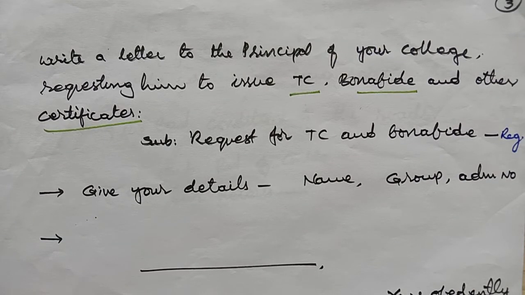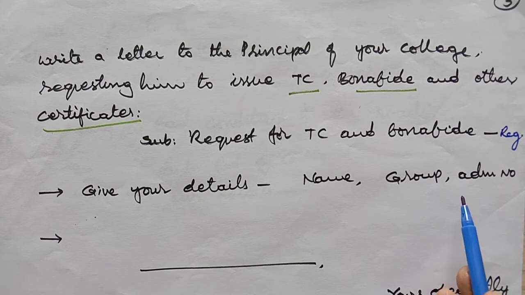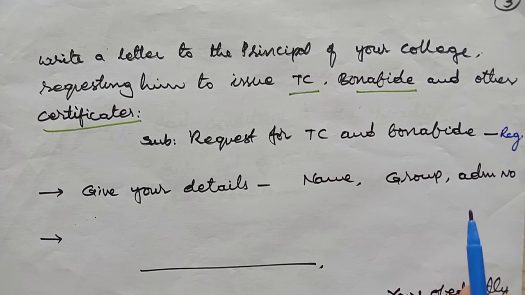It is called a transfer certificate, because you are transferring from one educational institute to another. If you give your admission number, the college people will easily identify in which group you are studying.